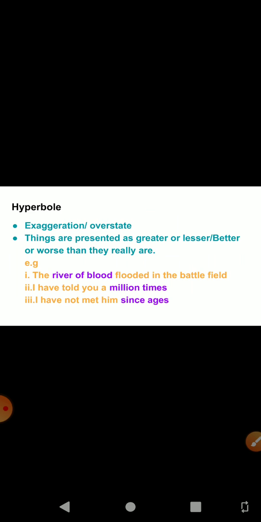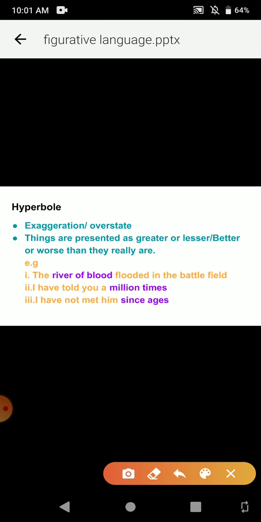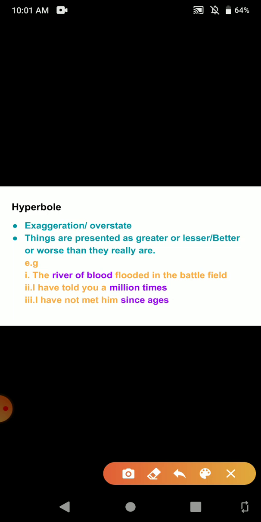So hyper itself means excess, hyperbole means exaggeration or overstating something. That means expressing something very clearly. So it uses exaggeration for emphasis or for effect. Just see here, the examples are given. For example, the first example, the river of blood flooded in the battlefield. So we are talking about a war, we are talking about the battlefield. Now we are saying the river of blood.